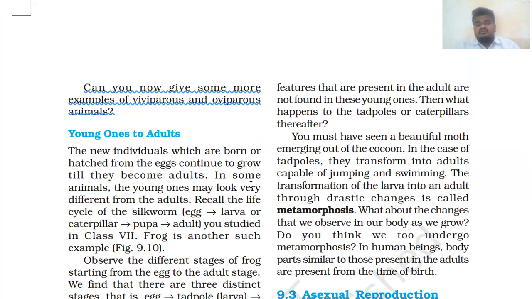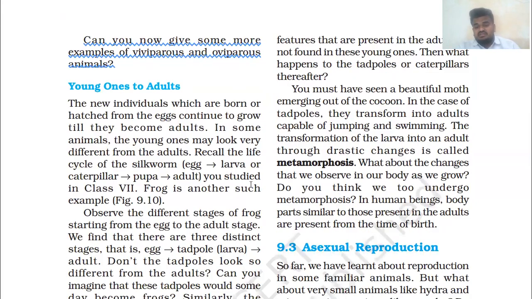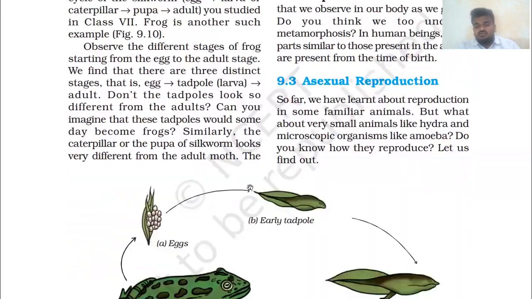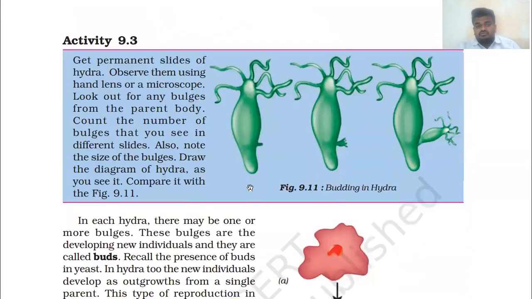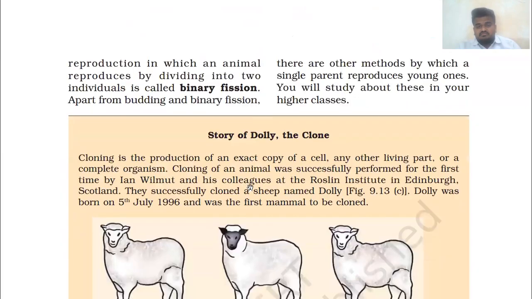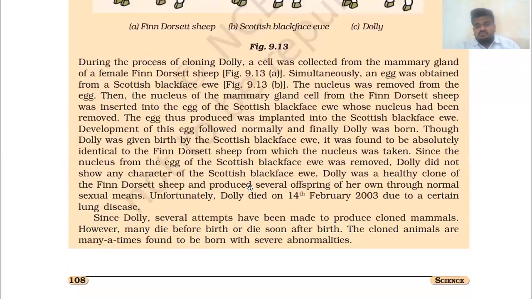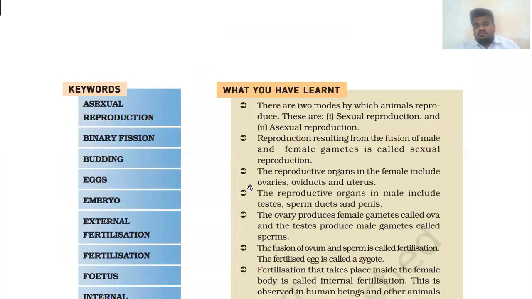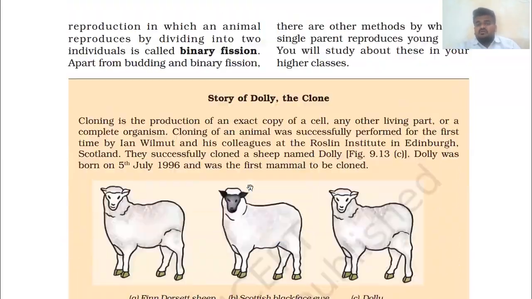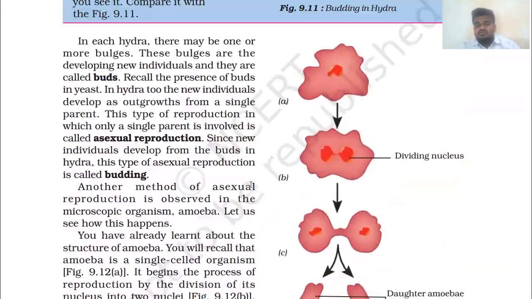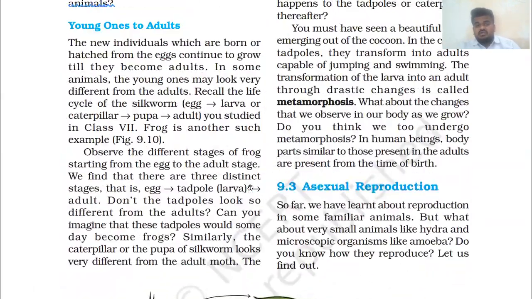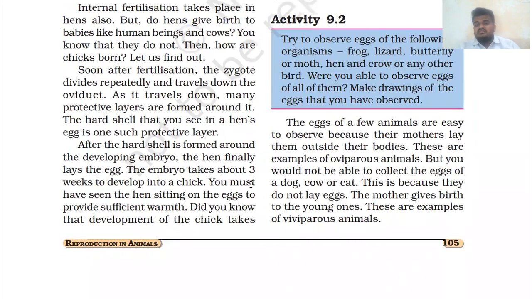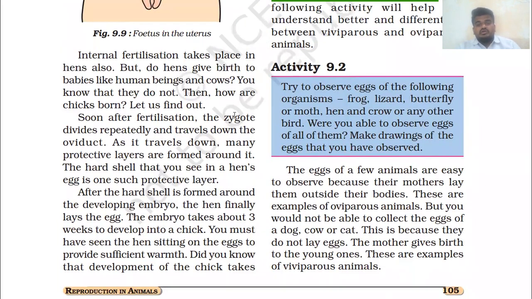In the next lecture we will study about young ones to adults and asexual reproduction, and we will also study the life cycle of the frog. So we will complete this chapter; we will close this chapter after these two sessions. We need two more sessions to complete this chapter. I hope viviparous and oviparous animals is clear to all of you. This is quite theory based.